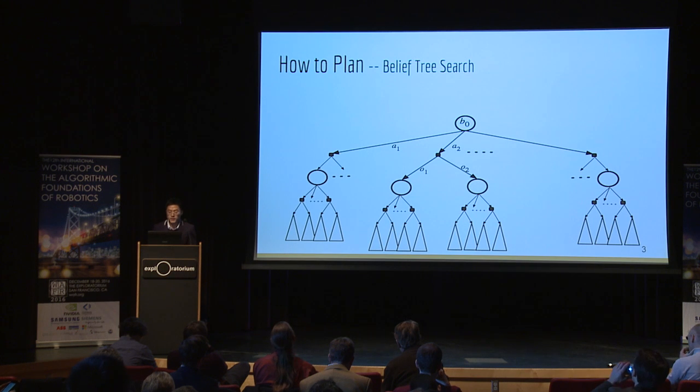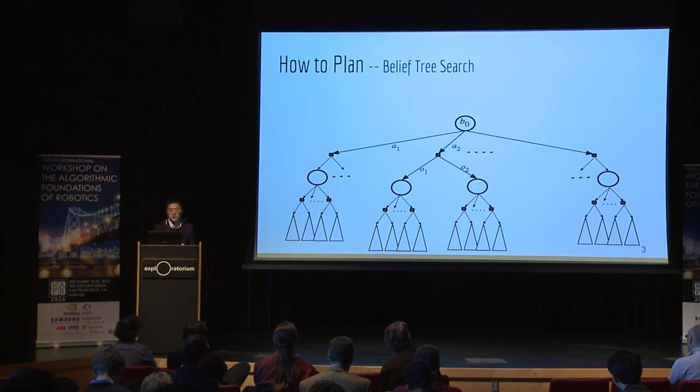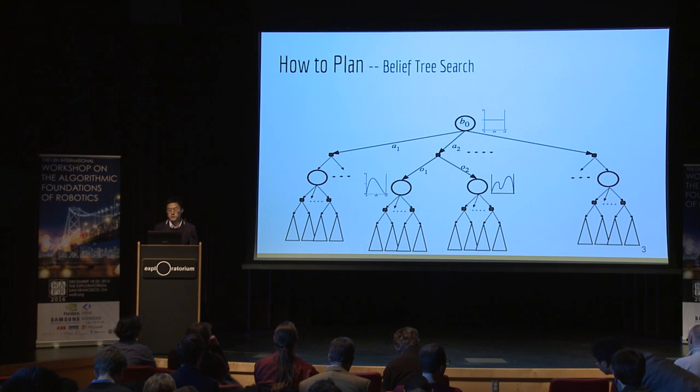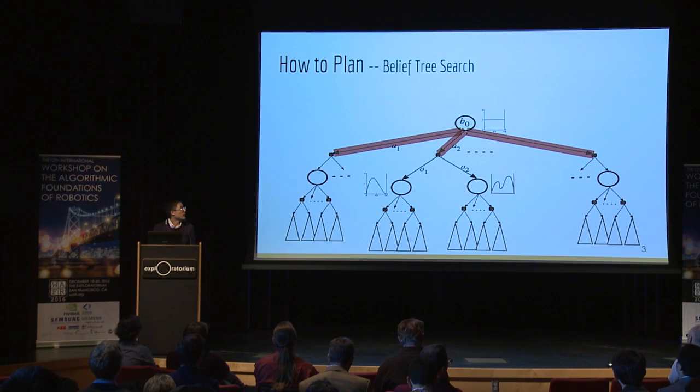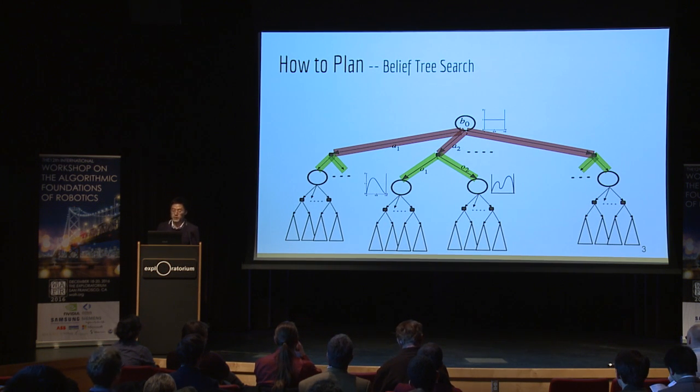A general way for planning under uncertainty is to search in a belief tree. Each node represents a belief, the probability distribution over the world. The agent begins with initial belief B0, and it has many action choices. Executing an action can lead to different observations, and conditioned on the action and observation, it reaches the new belief and then replans a new action.